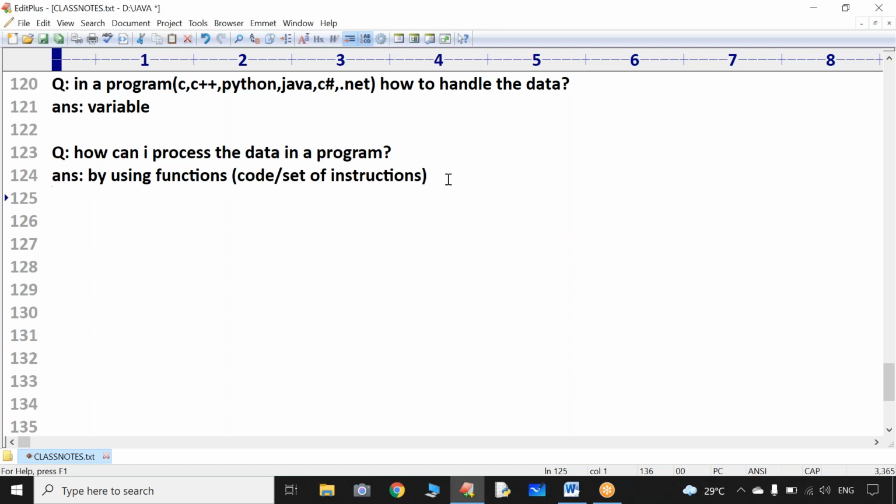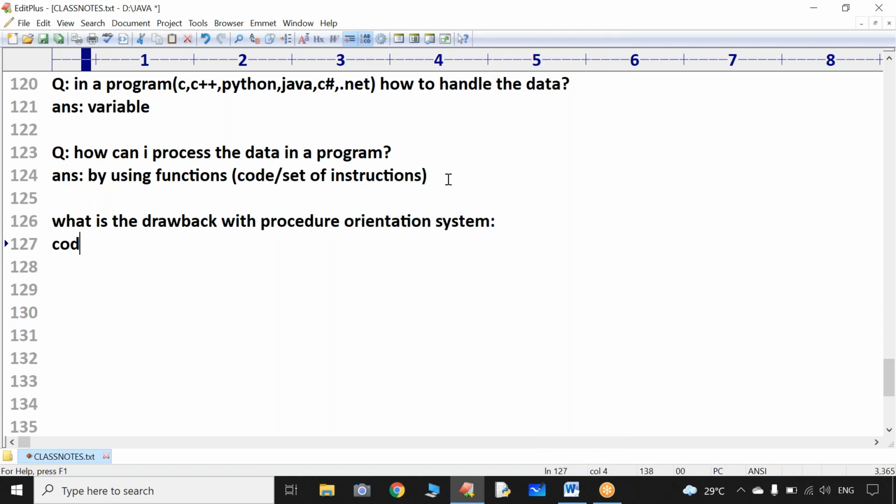So in case of procedure orientation, what is the drawback? What is the drawback with the procedure orientation system?